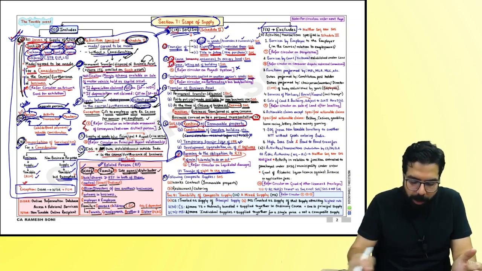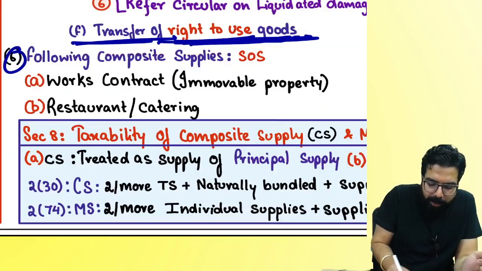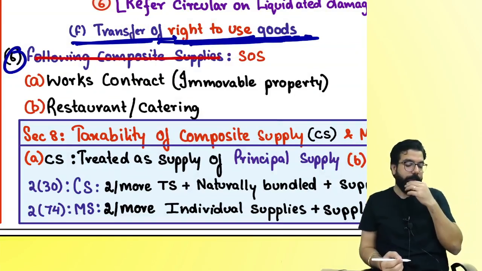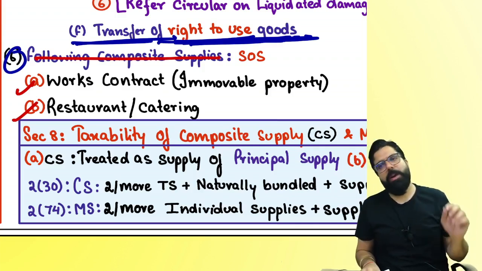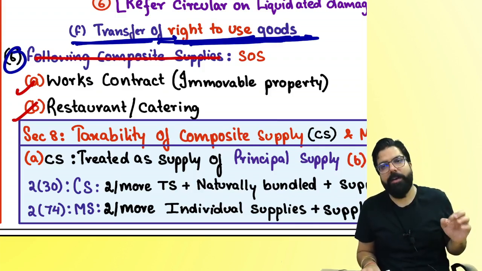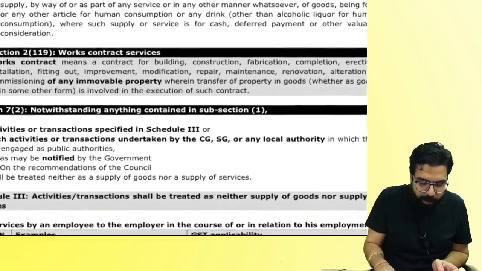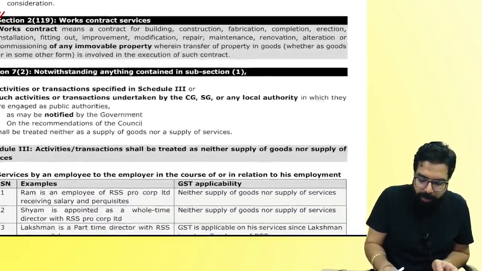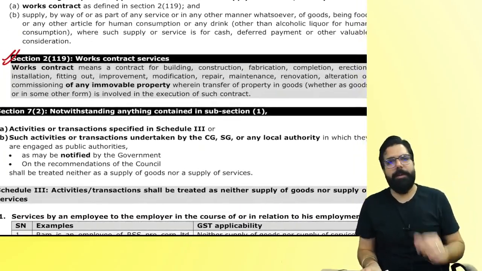Now, the last paragraph, I am cutting something, you leave it. You don't do anything about it. It says there are two items which will always be considered as supply of service. Number one is works contract. Number two is what, everyone? Restaurant and catering. Sir, what is works contract? Works contract carries a definition which I want you to know. It is there in your book on page number 2.17. You don't have to go here and there, just keep listening.